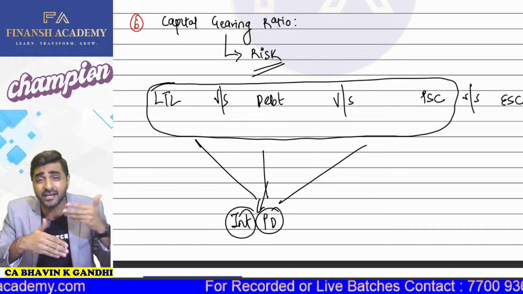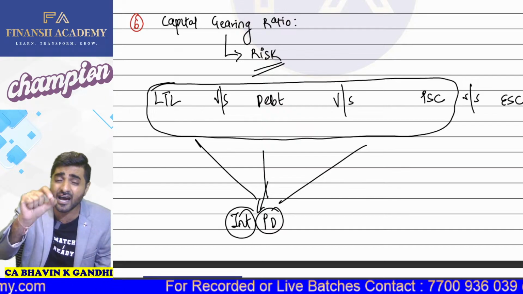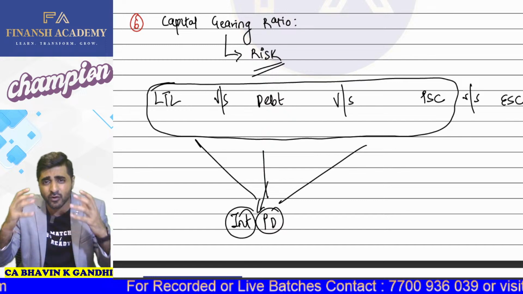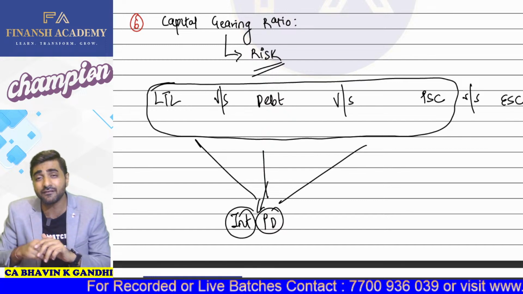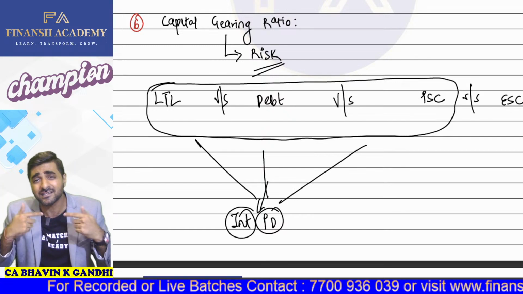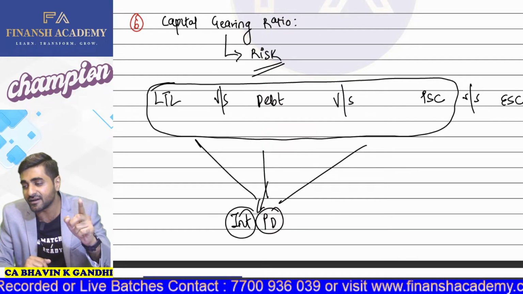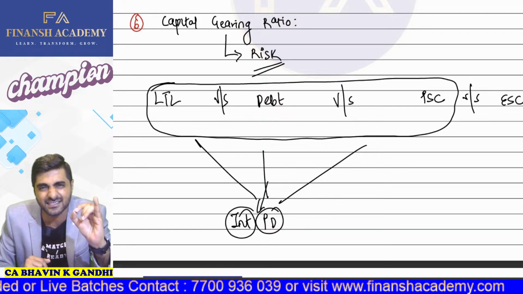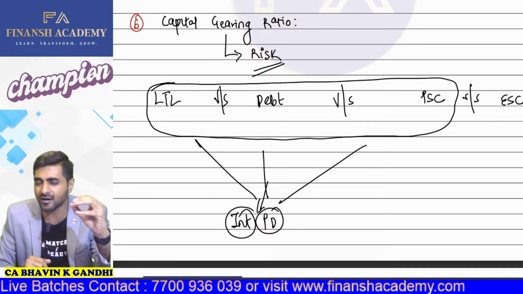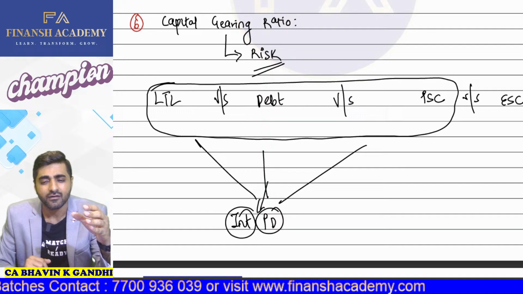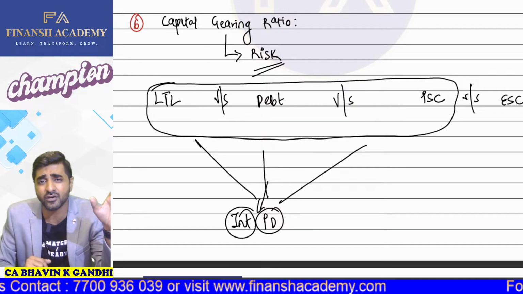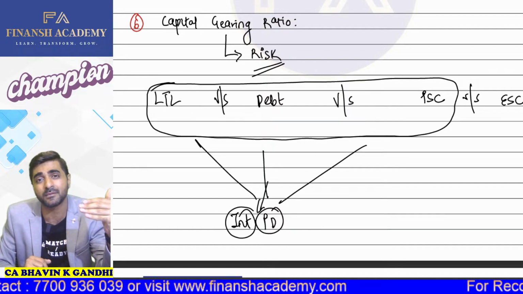That we have to compulsorily do business to meet our fixed obligations. We have to compulsorily do business so that we can repay loans. We have to compulsorily do business so that we can meet your preference dividend. Wherever there is interest, wherever there is preference dividend, in all these situations, we have to bear some fixed commitment.